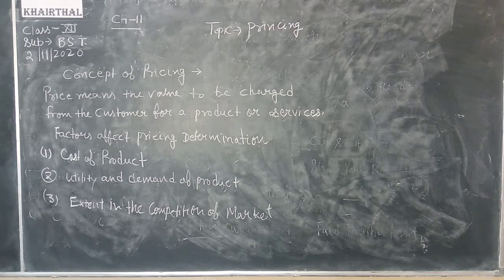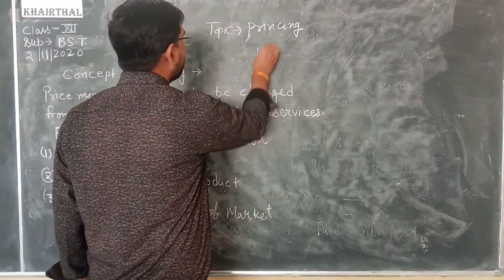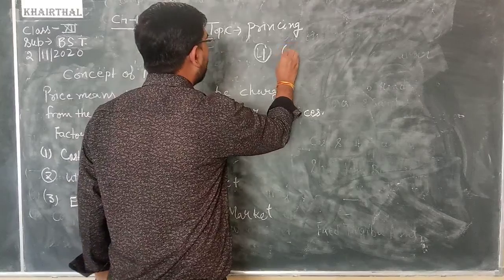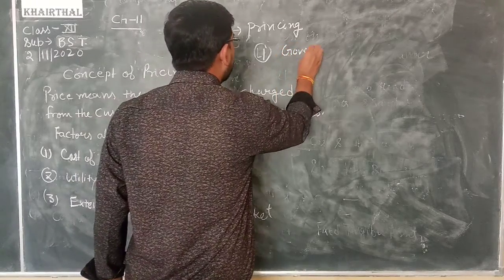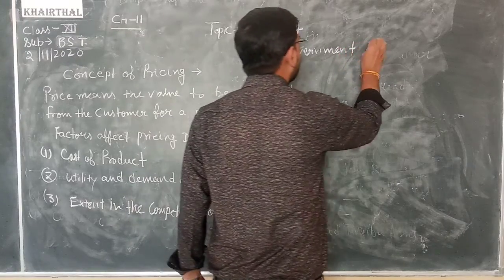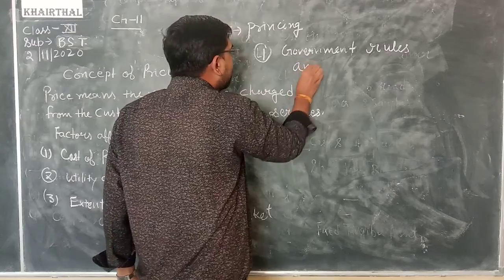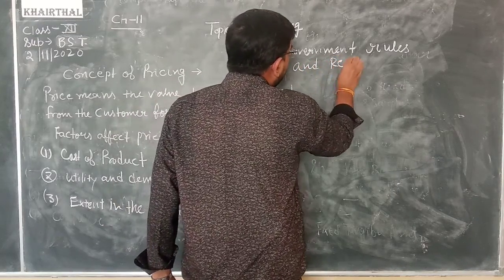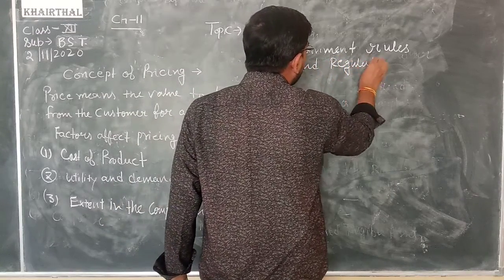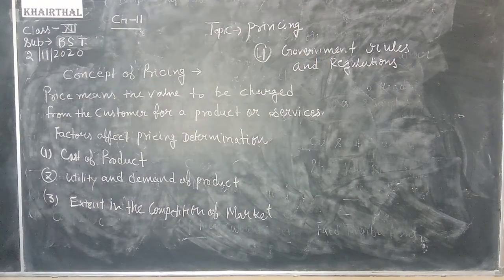Next, government and legal regulation. So point number 4, government rules and regulation. Okay, so government policy directly affects business enterprises and the cost of the product. Clear?